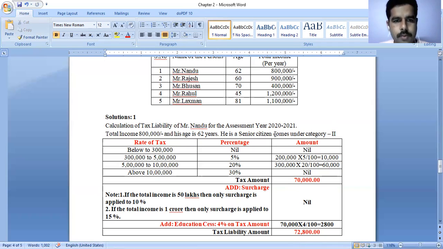This is the first problem. In the first problem we focused on the total income. Age criteria is important here, whether he comes under category 1, category 2 or category 3. Based on the categories, the rates of tax and the slabs also change. Then the second problem: Mr. Rajesh, whose age is 60 years and the total income is 9 lakhs.